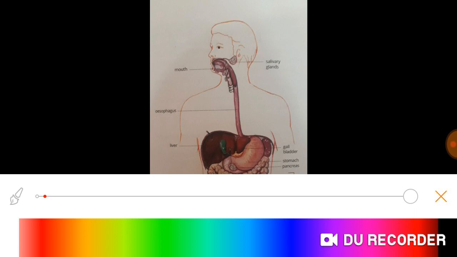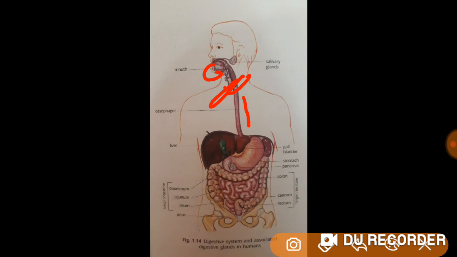See, this is mouth, buccal cavity. Then here, pharynx is here. Fine. Then there is esophagus. This is esophagus, also known as food tube. Then there is stomach. Then there is pancreas, which secretes this bile. It's poured into the duodenum, the first part of small intestines.